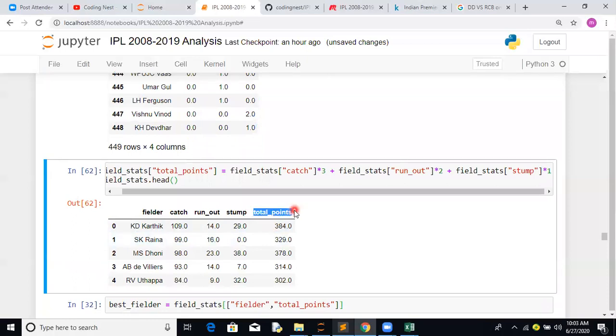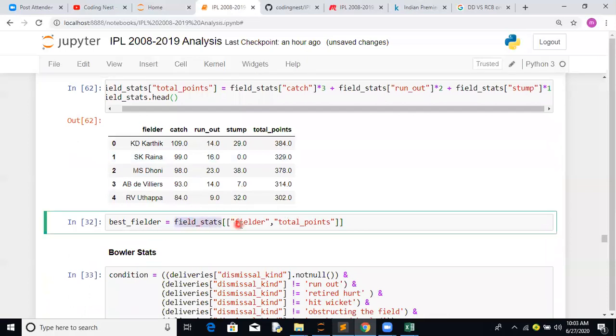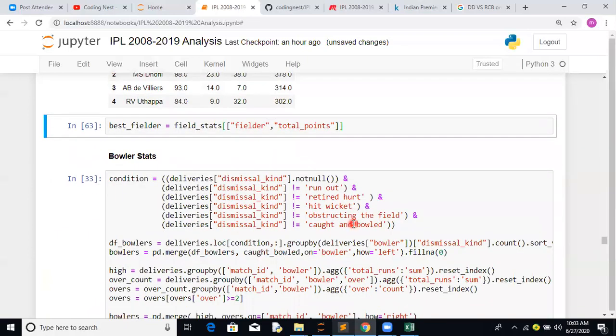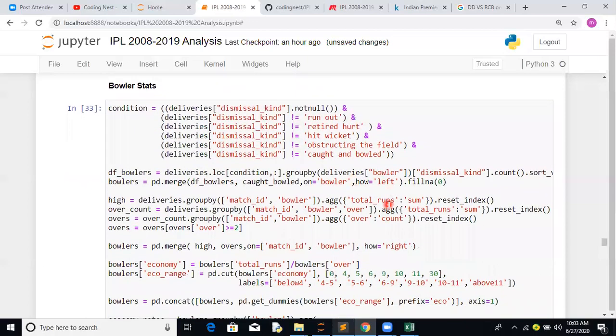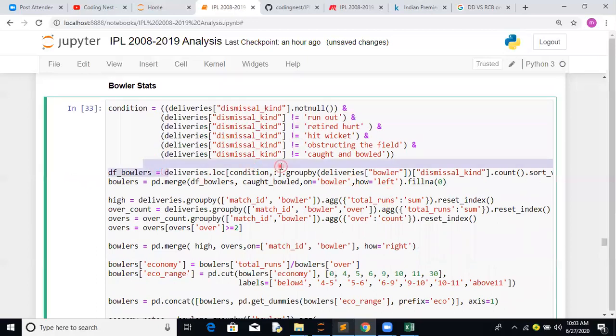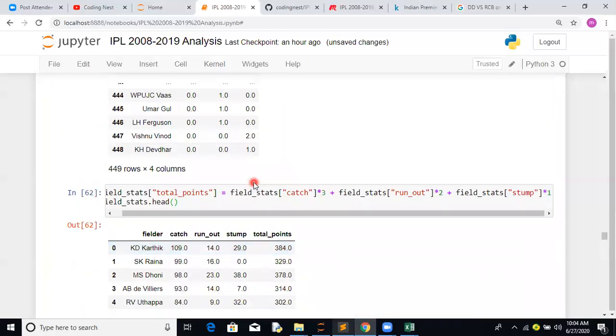Now extract what we require: the fielder name and total points. Now we have to come to bowling statistics. Since we have eliminated all these conditions, we have to find the dismissal kind, but it should not exclude these, because we have already taken those numbers over there. Leaving those, all will be taken for the bowlers, but here we are merging caught and bowled as well, which we have analyzed earlier.